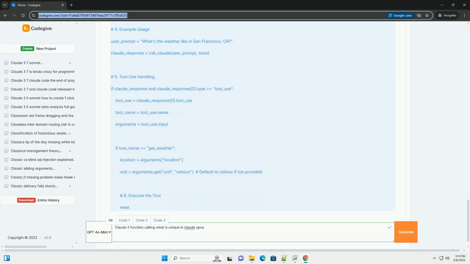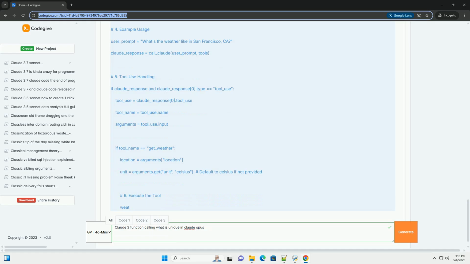Improved accuracy and reliability. By relying on external tools for specific tasks, the model can avoid generating inaccurate or hallucinated information. Key concepts in Claude 3 function calling. 1. Tool definition. You define the tools that Claude can use. This includes a description of the tool, its purpose, and the parameters, inputs, it accepts. Anthropic uses a JSON schema-like format to define these parameters.